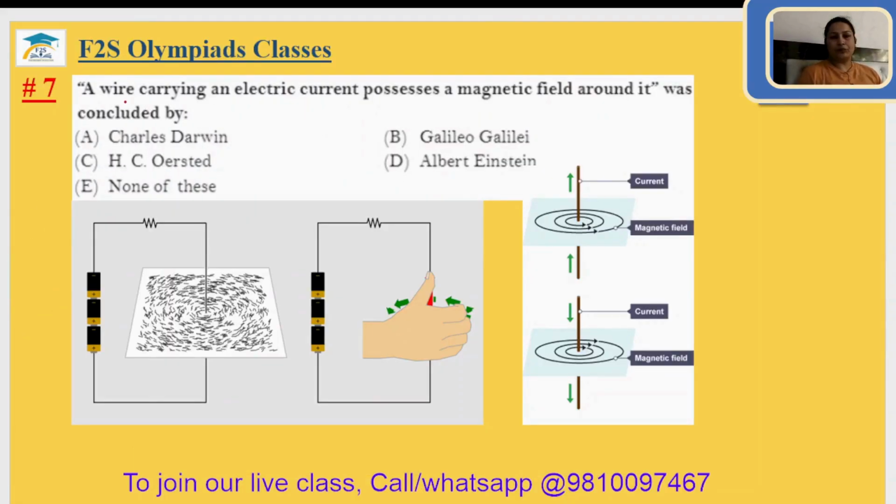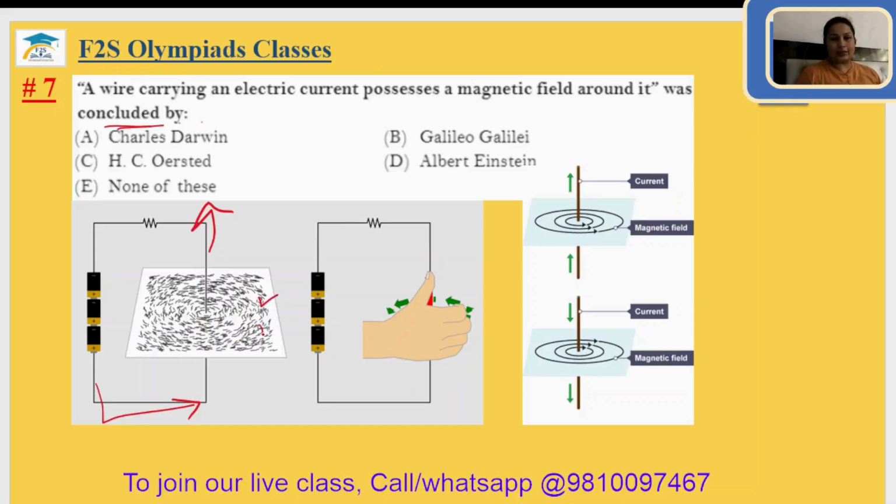Question number 7. A wire carrying an electric current possesses a magnetic field around it. This was concluded by whom? Who told us that if there is current flowing in a wire, then there is a magnetic field? You can see I have shown the magnetic field.